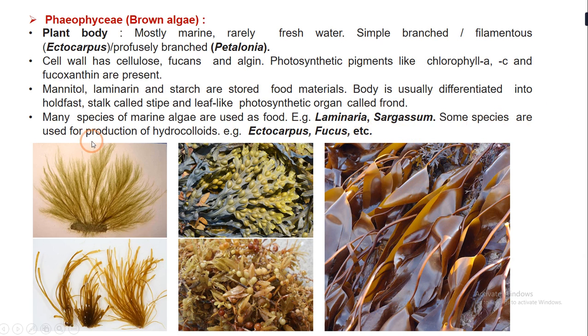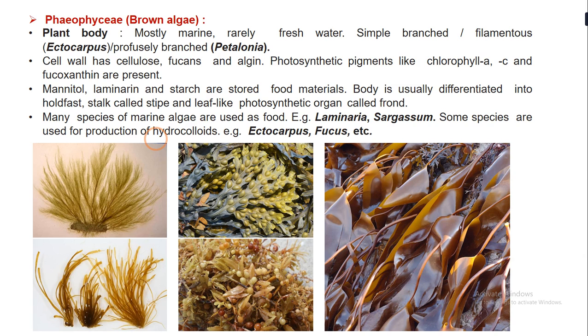Some species are used for the production of hydrocolloids. Now what are hydrocolloids? Hydrocolloids are a dressing material. If you are wounded, or there is a cut on your body, the doctors give you a dressing using cotton and other equipment. Hydrocolloid is also a type of dressing, and it provides a moist and insulating healing environment for your wound.